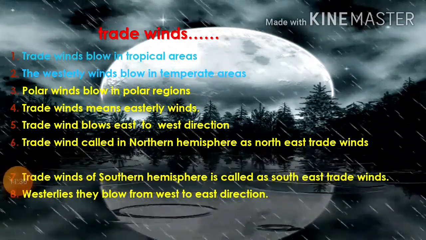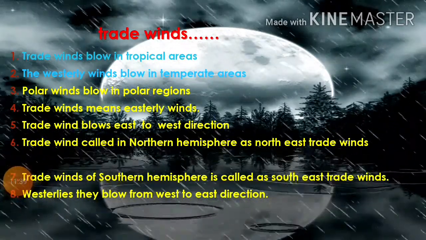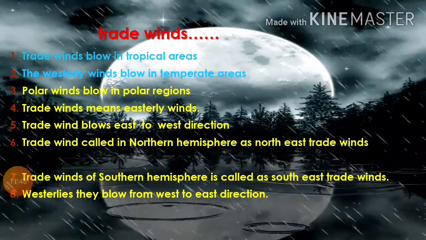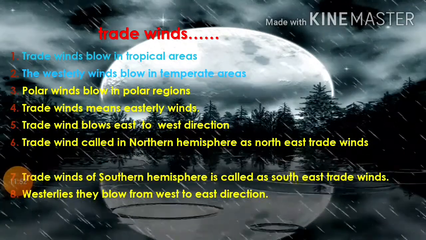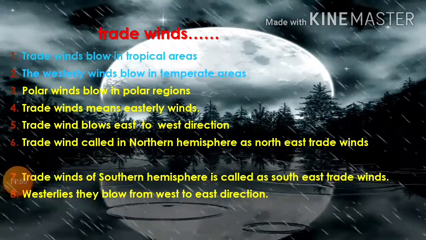Fourth one I am reading: trade winds means easterly winds. These are the short questions that can come. Trade winds means easterly winds; easterly winds are called trade winds. Next, fifth one: trade winds blow from east to west direction. I repeat, trade winds blow from east to west direction. Already I have shown you.